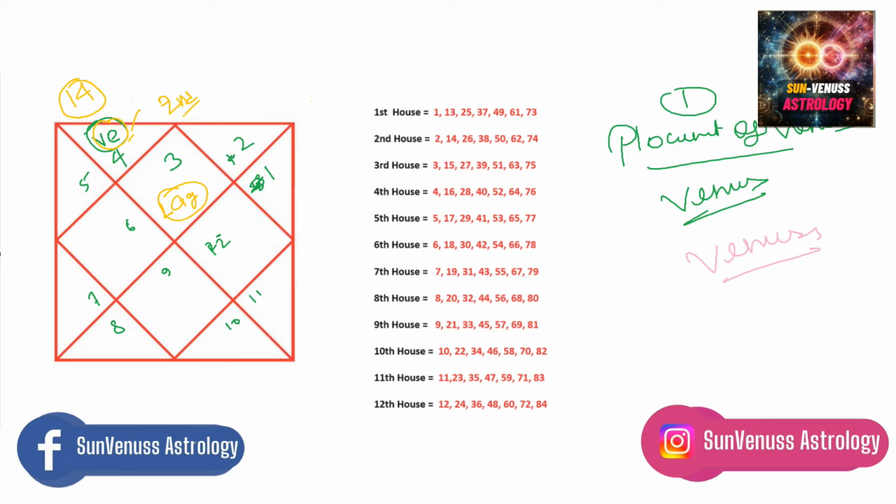So now, for an example, it doesn't even matter which ascendant you are. Whichever ascendant you are, always take the ascendant here. So let's say your Venus is placed anywhere, for example in the 8th house. Here you have Venus. If you count 1, 2, 3, 4, 5, 6, 7, 8, this is the 8th house. This is 9, this is 10, this is 11, this is 12. So this one is the 8th house, and you have Venus in the 8th house.